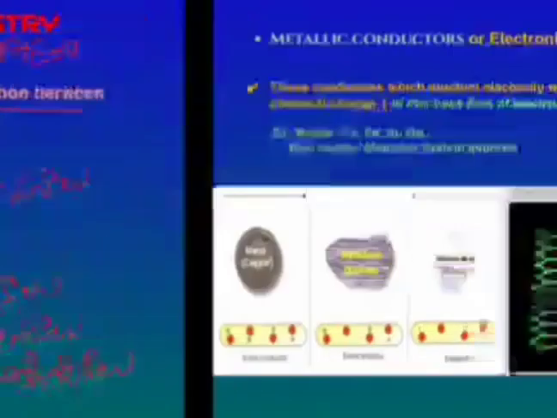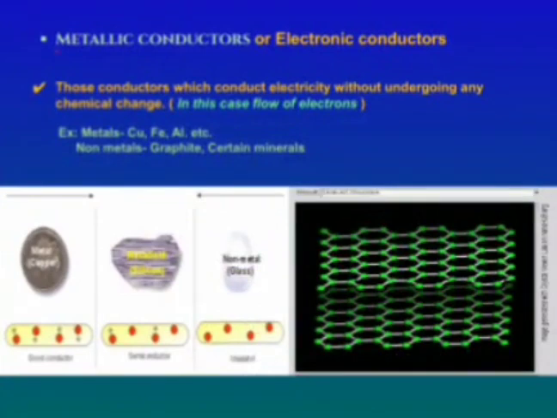So let's see one by one. First one, metallic conductors. These are also known as electronic conductors. So what is meant by metallic conductors? These are the conductors which conduct electricity without undergoing any chemical changes. There is no chemical change, but they will show electricity.